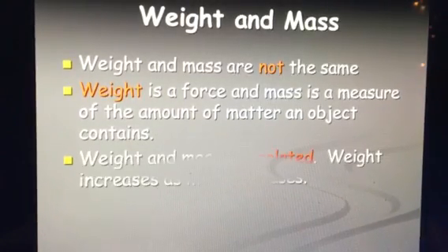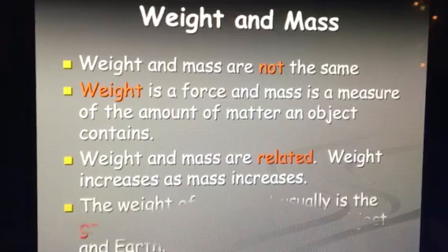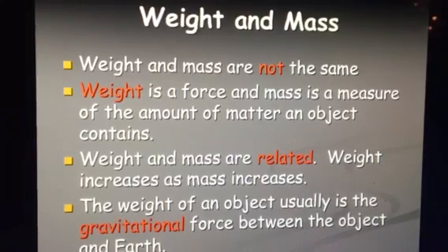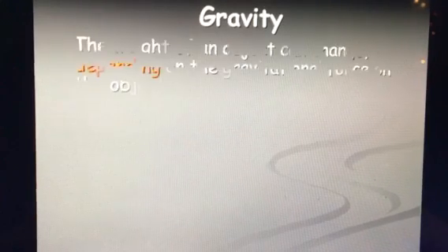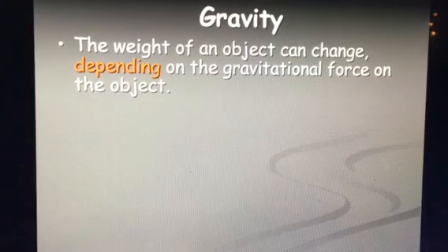And so when we start looking at this, they are related. But your gravitational pull, or the gravitational force, usually will stay the same, unless you change planets, and then that would be different. Now, weight is dependent upon the gravitational force of an object.